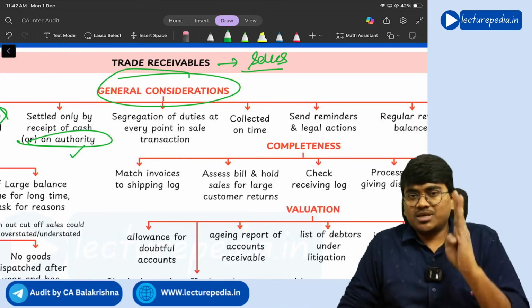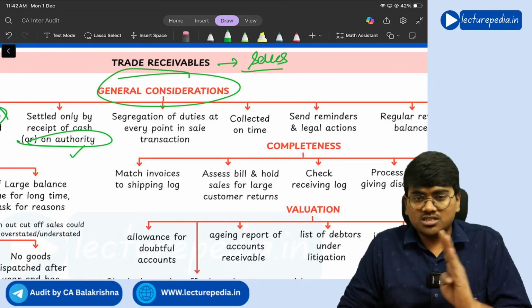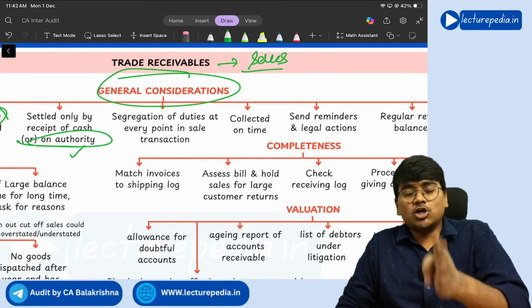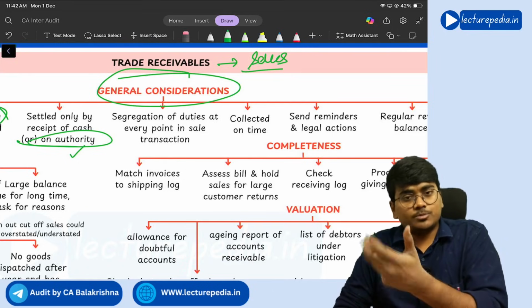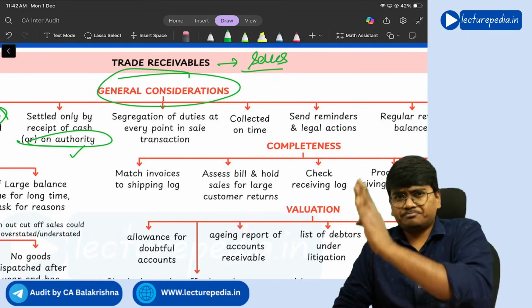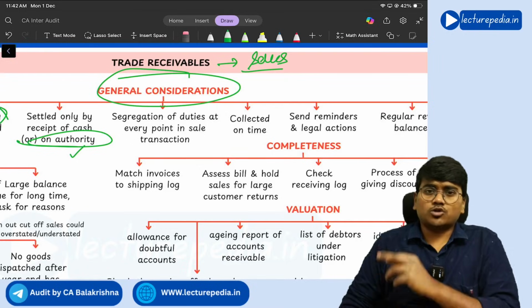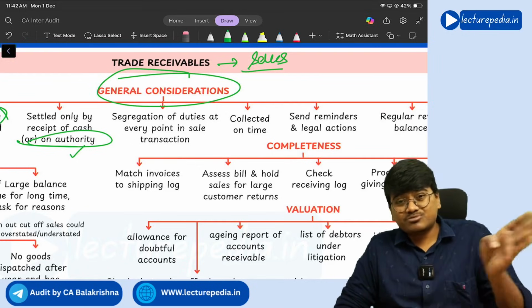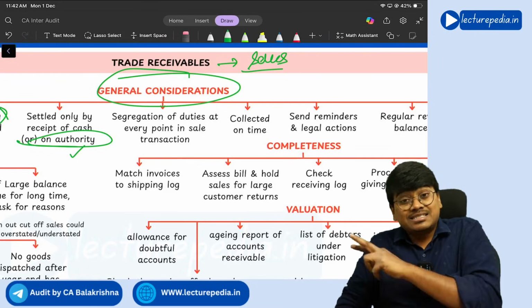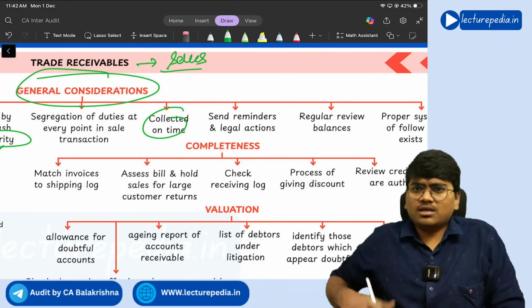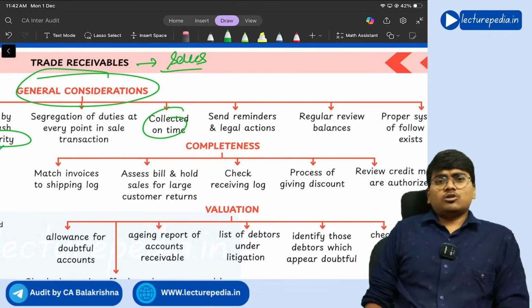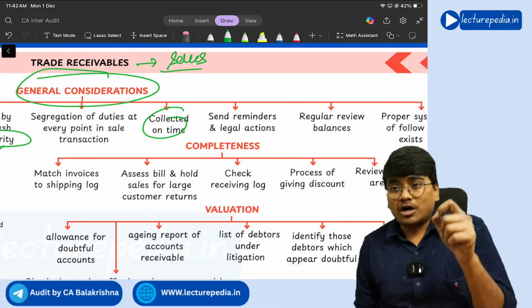The speaking with the customer should be done by the sales department. Next, handing over goods should be done by another person, collection of payment should be done by another person, and making entries in the books of account should be done by another person. Like this, duties have to be segregated. Getting it?